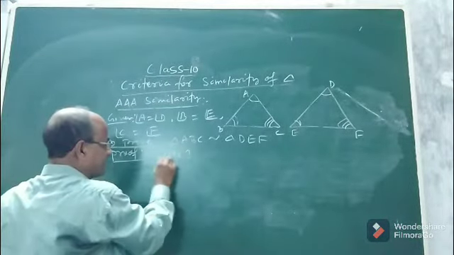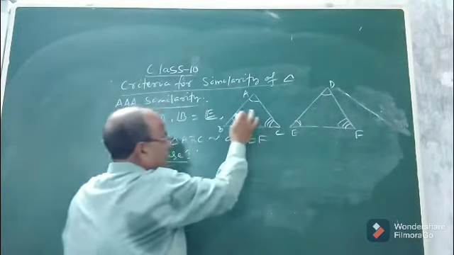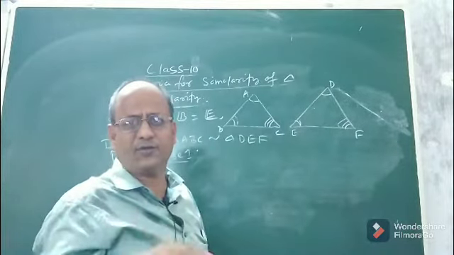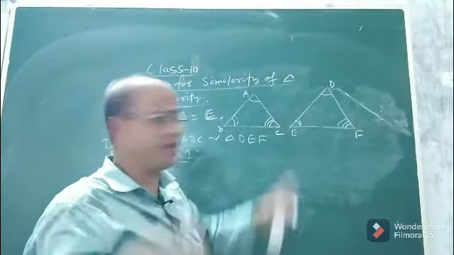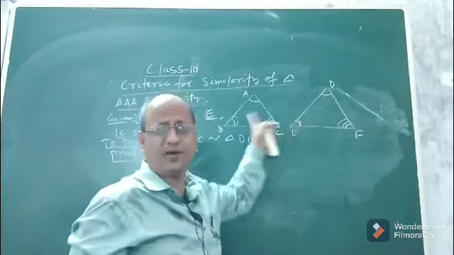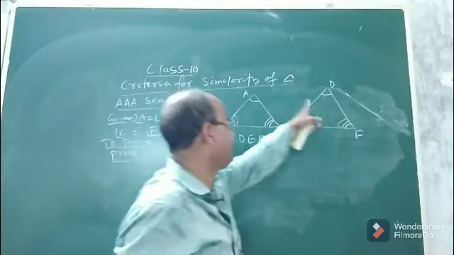See, what is the first case? The first case is, suppose AB equal to DE. What may be the relation between AB and DE, the relation between two sides? What may be the possible relations? Either this will be equal to this, or AB will be less than DE, or AB will be greater than DE. Now let us first consider the case that AB equal to DE.